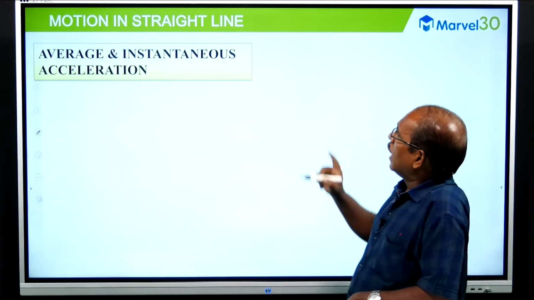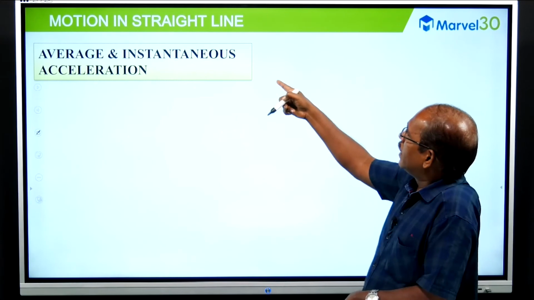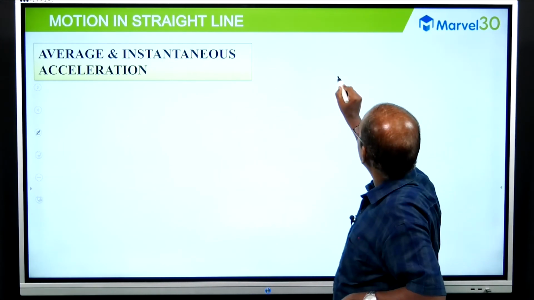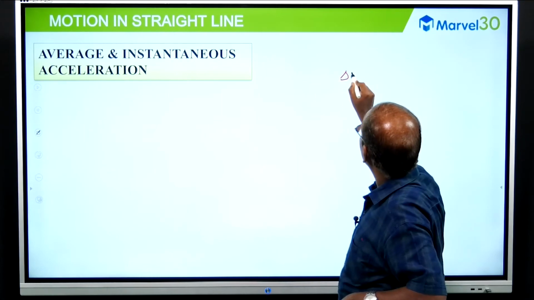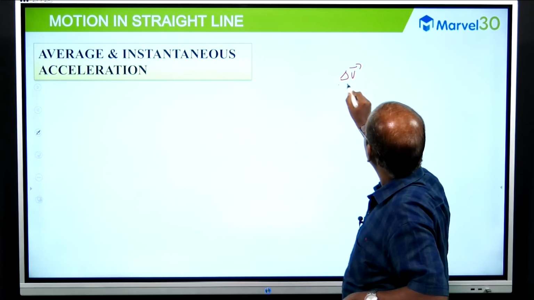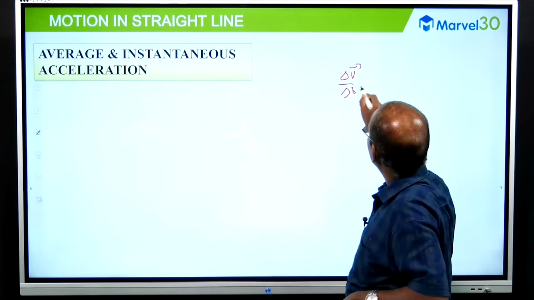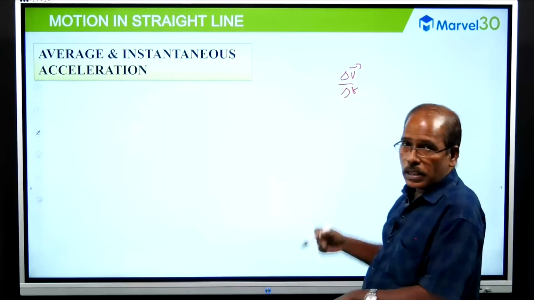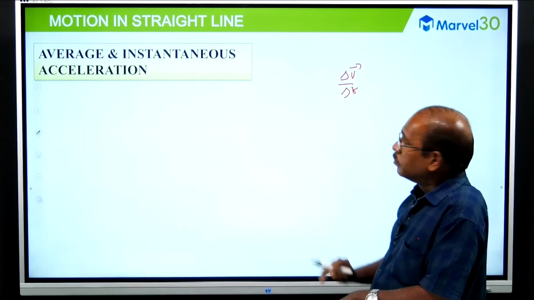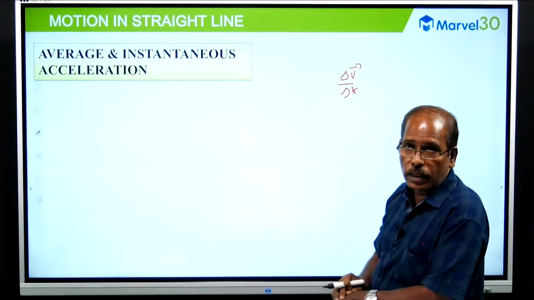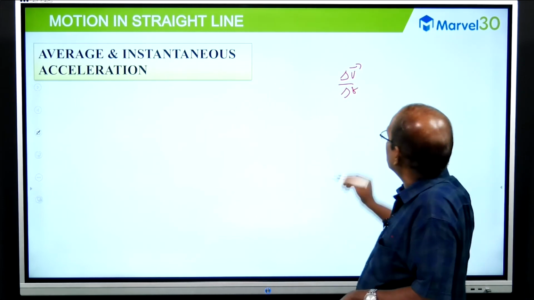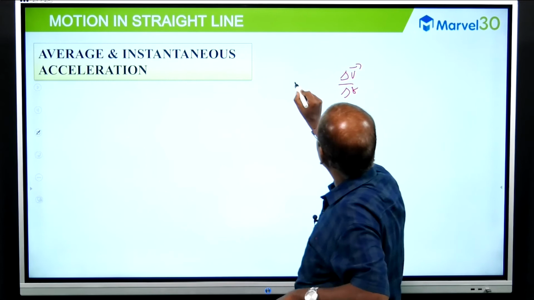Now, acceleration, instantaneous acceleration, we have discussed already. Acceleration is delta v vector by delta t, this is average acceleration. When the time duration is infinitesimally small, the steady value of delta v by delta t is known as instantaneous acceleration. This is the only difference. This is average acceleration.